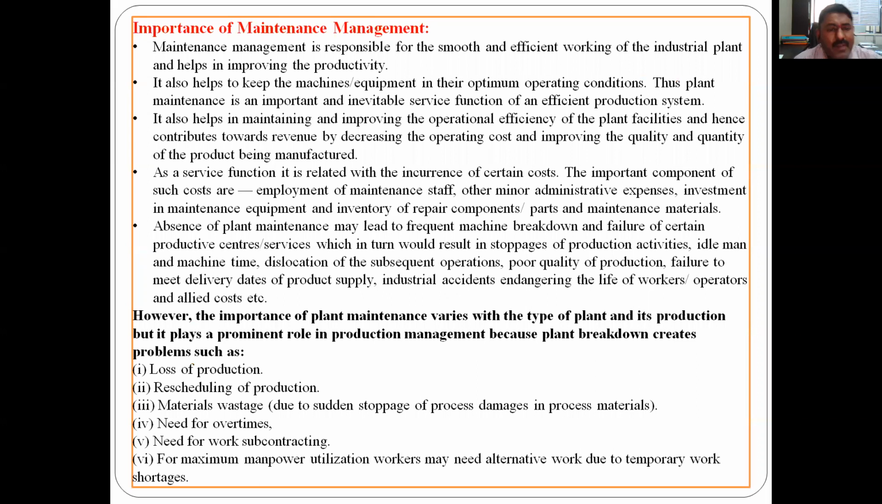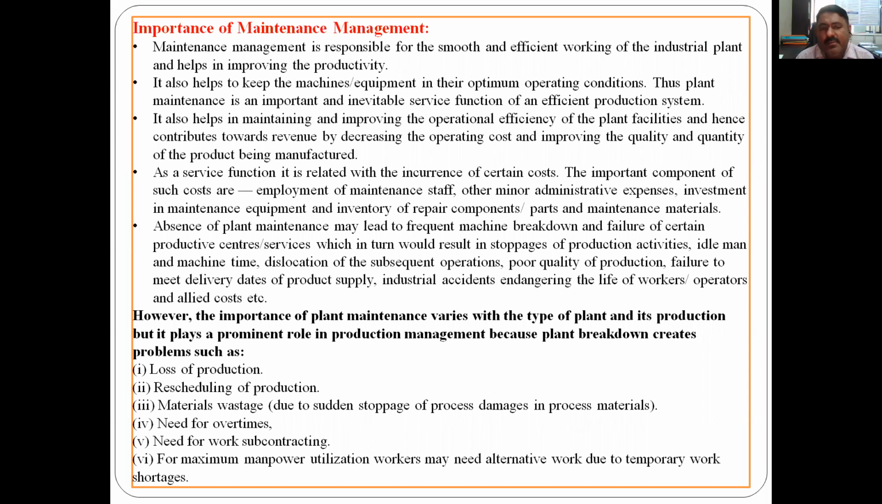The maintenance management is responsible for smooth and efficient working of the industrial plant, and it helps in improving the productivity. See, the maintenance management is responsible for smooth and efficient working. We have discussed all the objectives. So if you go through them, considering all the objectives, you can easily understand why it is responsible for smooth and efficient working.